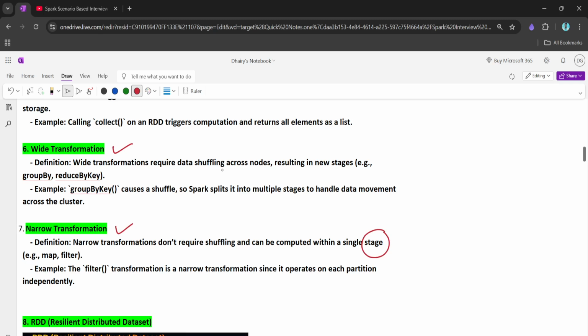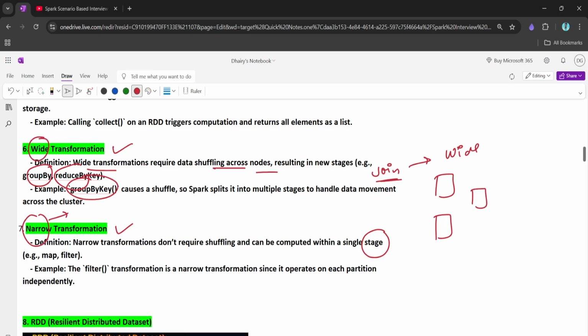A wide transformation is nothing but a transformation which needs a data shuffle. Here, group by key, reduce by key, group by, or the joins are the wide transformations. Why? The difference between a wide transformation and a narrow transformation is that a narrow transformation doesn't need a data shuffle, while a wide transformation needs the data shuffle. What do we mean by data shuffle?